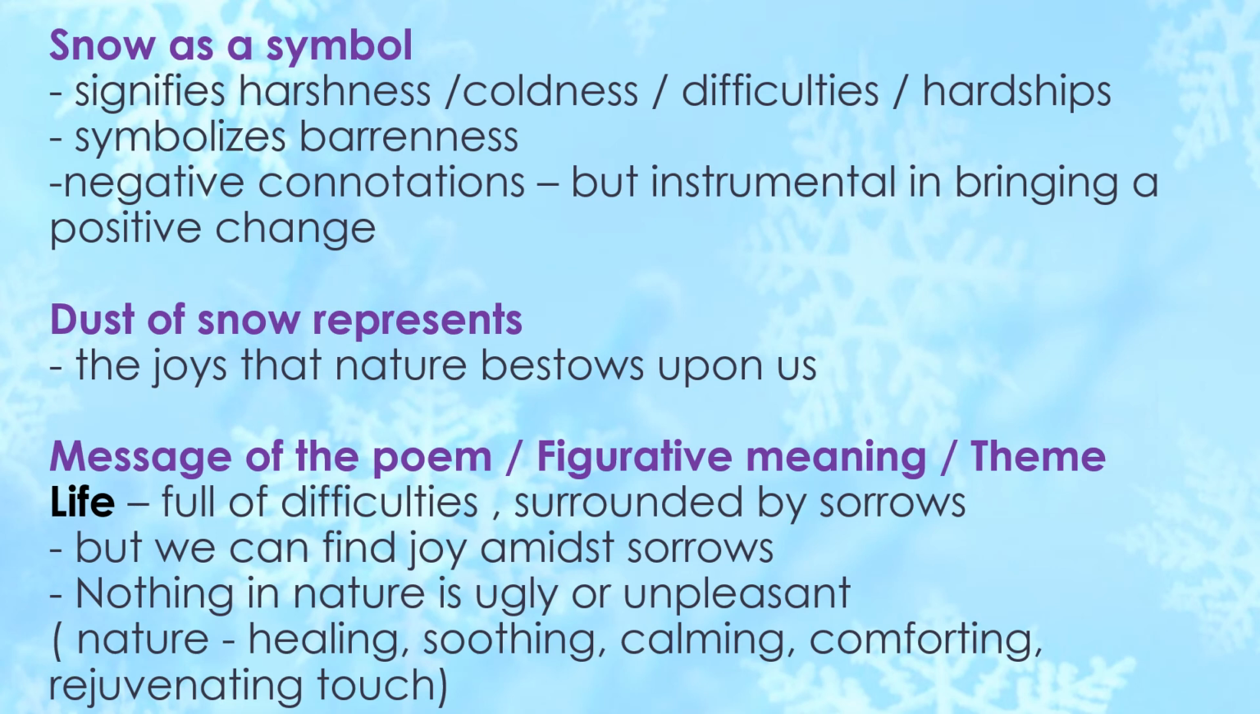At a deeper level, we can say that life is full of difficulties. We are surrounded by sorrows, as the poet was surrounded by the crow and hemlock tree representing sorrows. But we can find joy amid that sorrow. Whatever we perceive as difficulties or problems may in fact be opportunities for us. So even the things or situations we call unpleasant may in fact lead to something pleasant. This is the message of the poem.